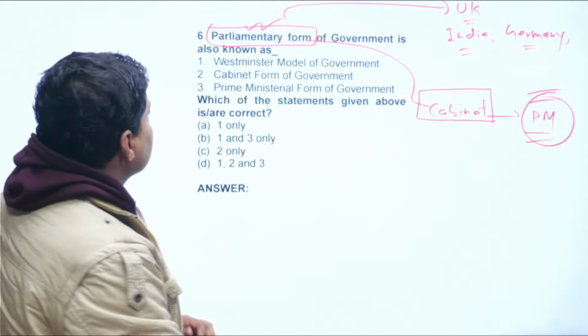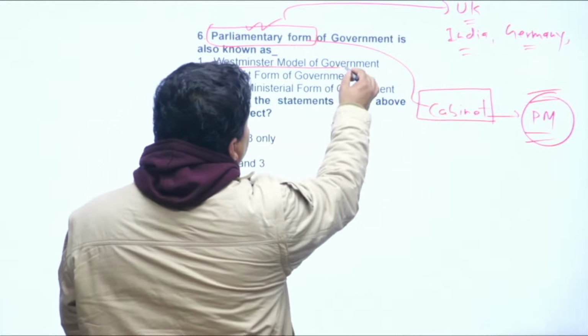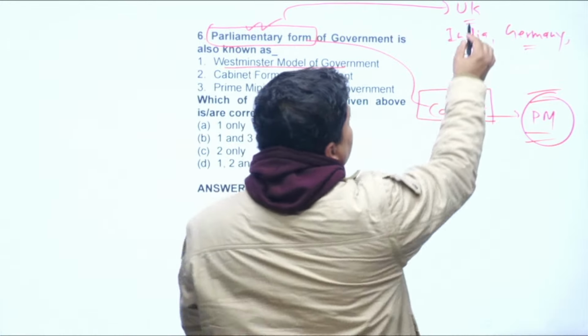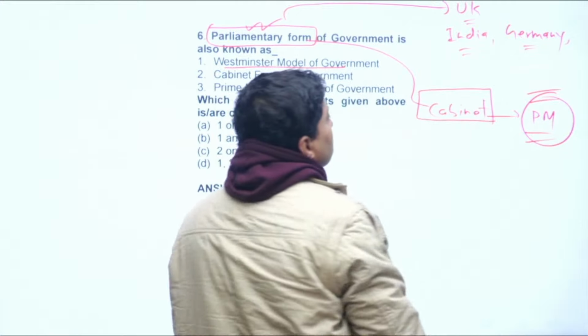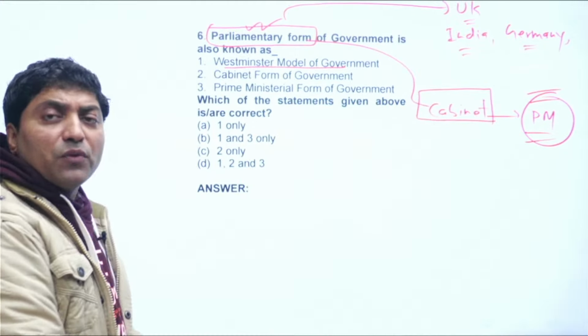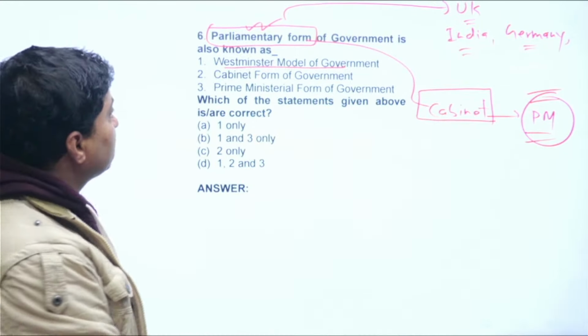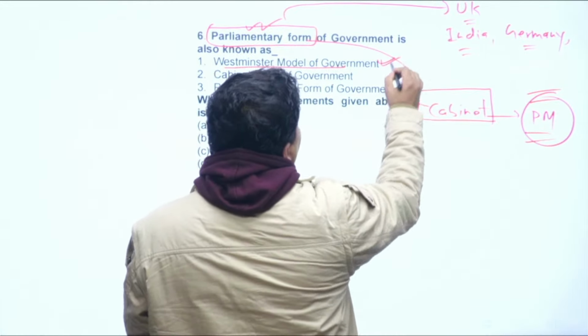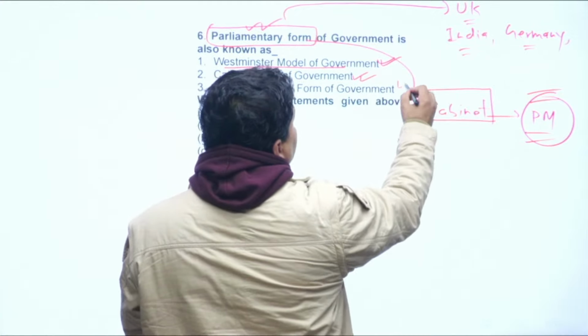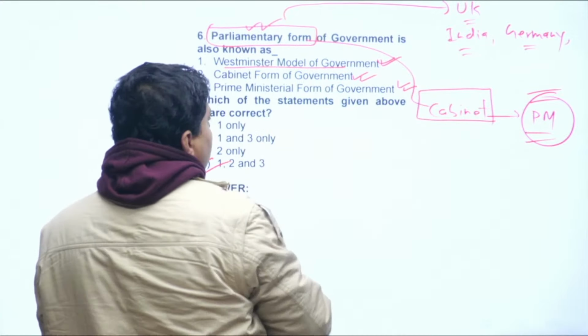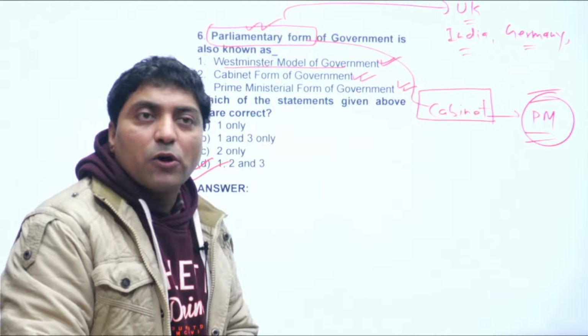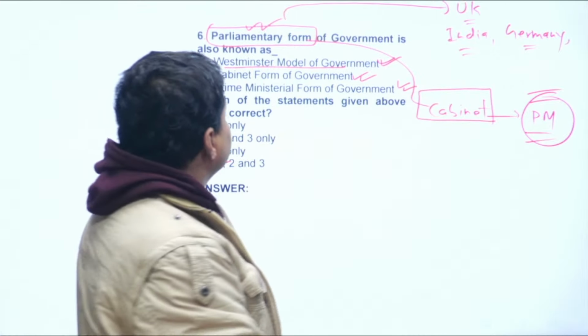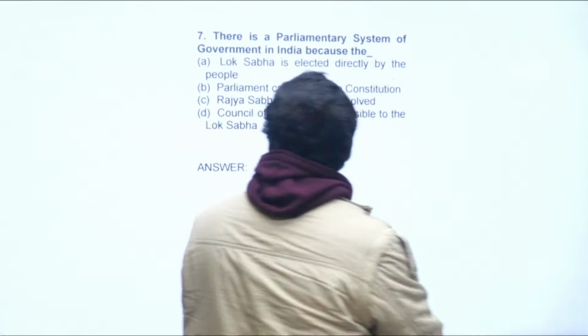Now, if you look at the word Westminster, the UK parliamentary system of government is called the Westminster form of government, right? So, it is Westminster form of government, cabinet form of government, Prime Ministerial form of government, all three are correct. You can find all three options are correct. Let me talk about the next question.